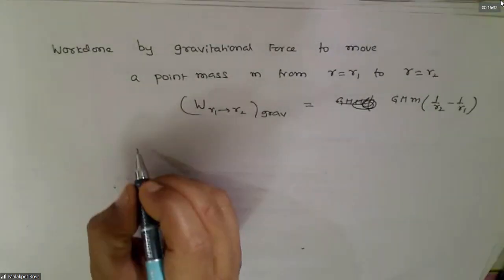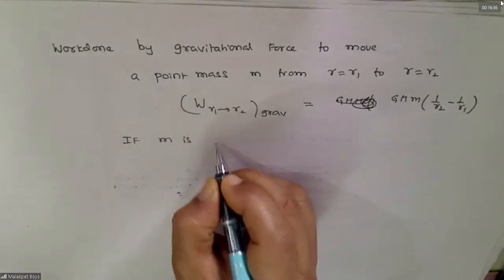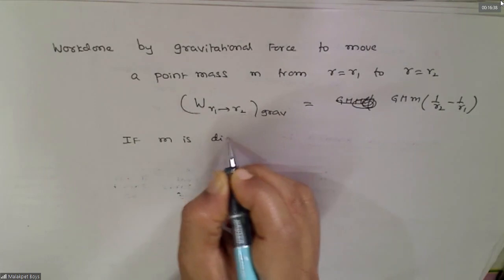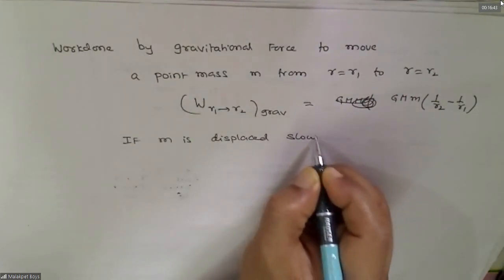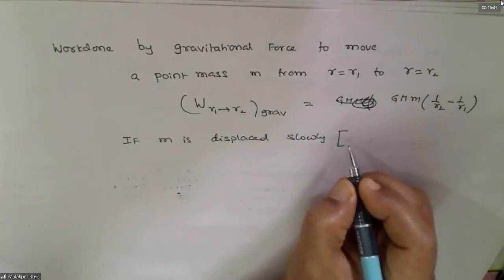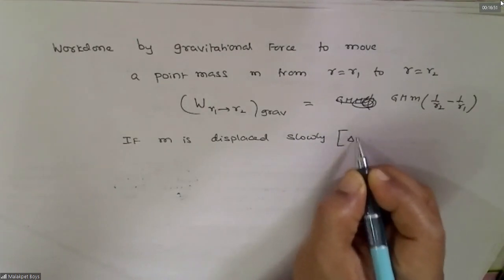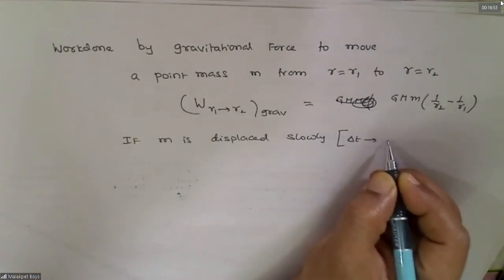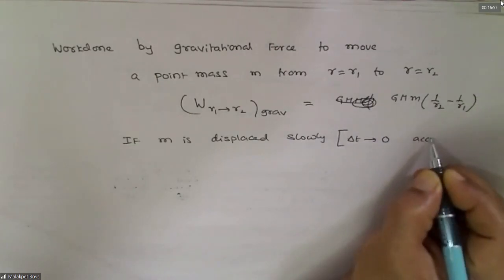Remember that if I say slowly, what is the meaning? Whenever you say slowly, what is the meaning? Sir, delta T is very high. Delta T is very high.